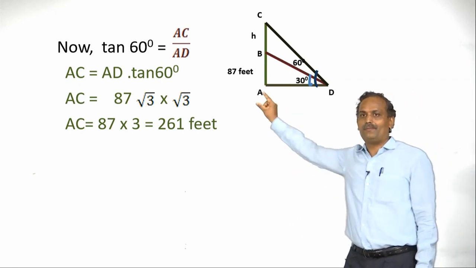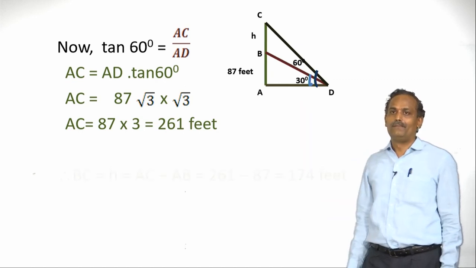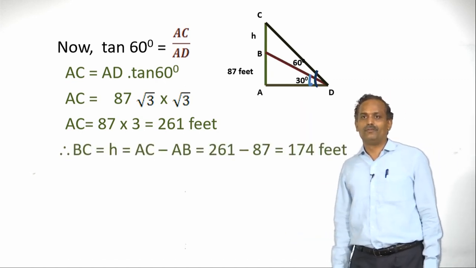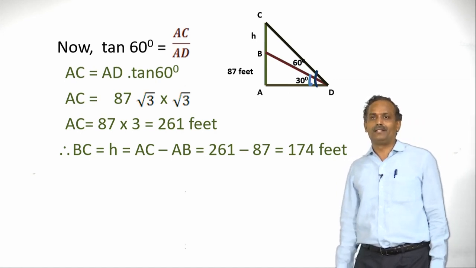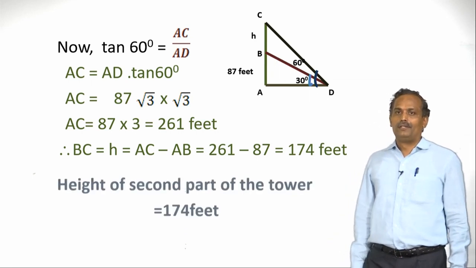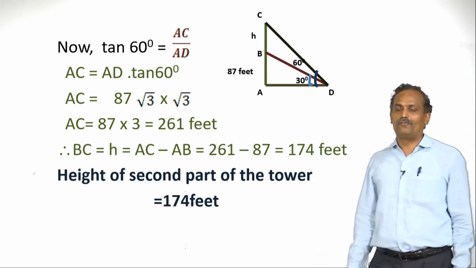And this AB is 87 feet. So we have to find BC. What is BC? We have to subtract those. AC minus AB gives 174 feet. It is nothing but the height of the second part of the radio tower. Therefore, the height of the second part of the radio tower is 174 feet.